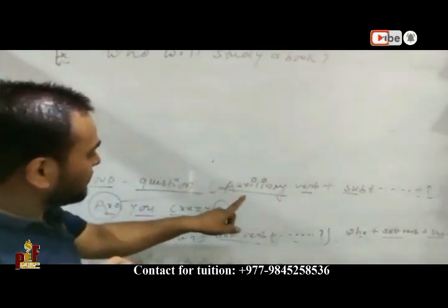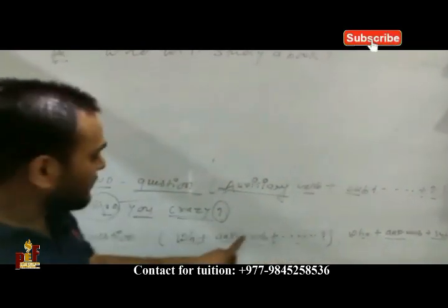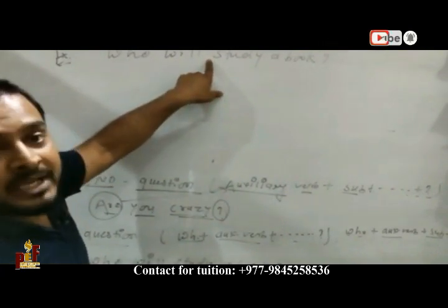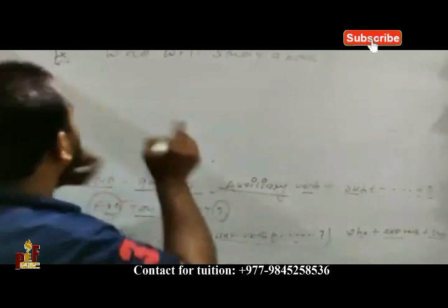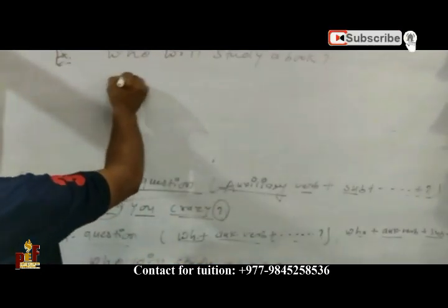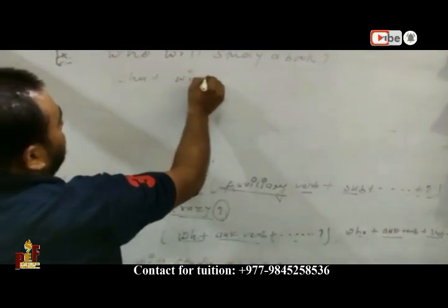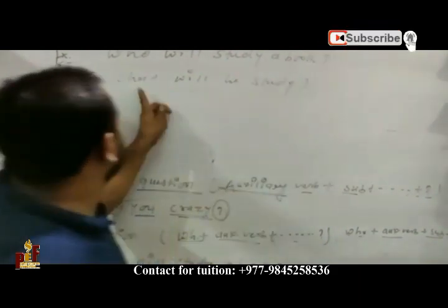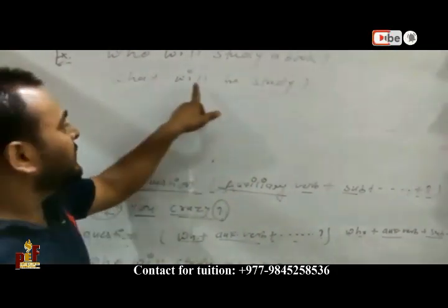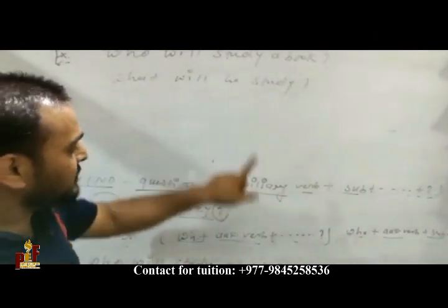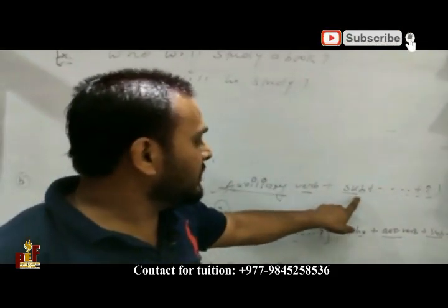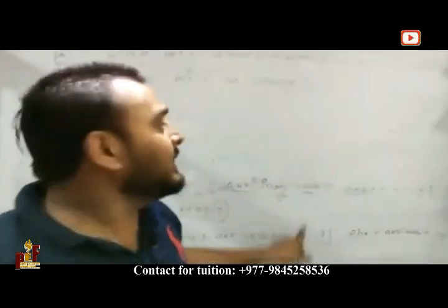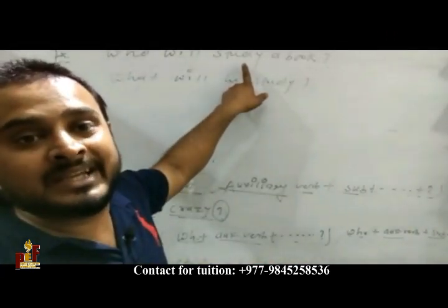After the auxiliary verb there is no subject, there is a direct main verb. Another is: What will he study? After the auxiliary verb there is a subject. So there is auxiliary verb plus subject in one, and auxiliary verb with no subject, direct main verb, in the other.